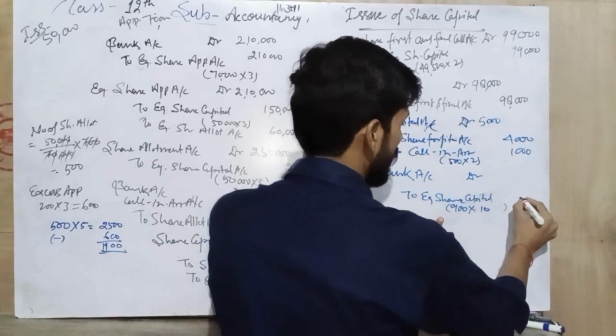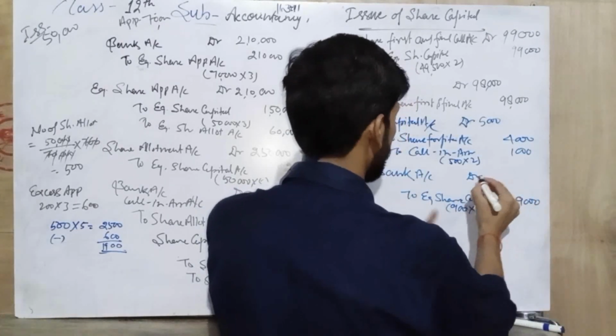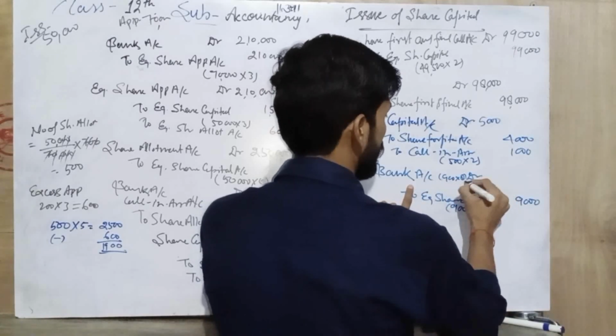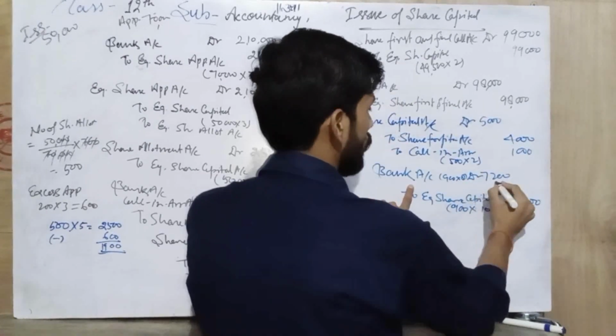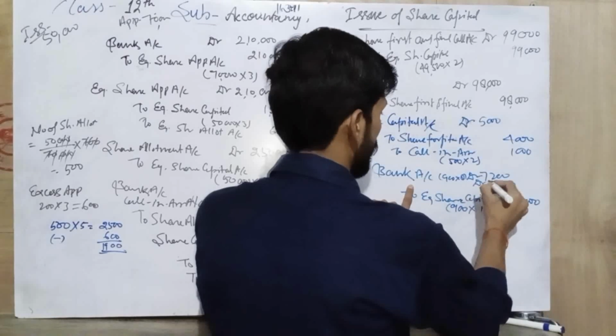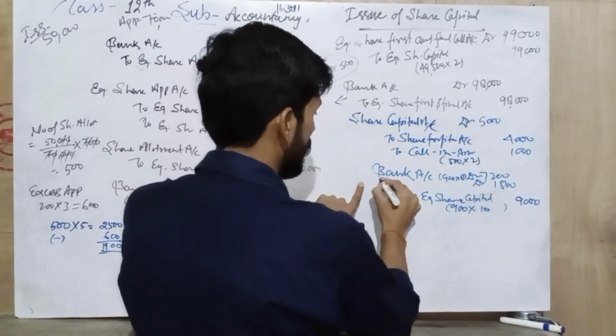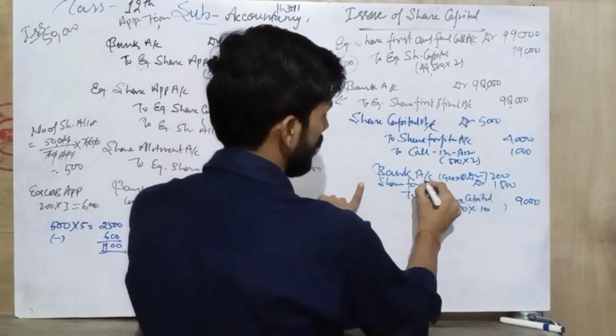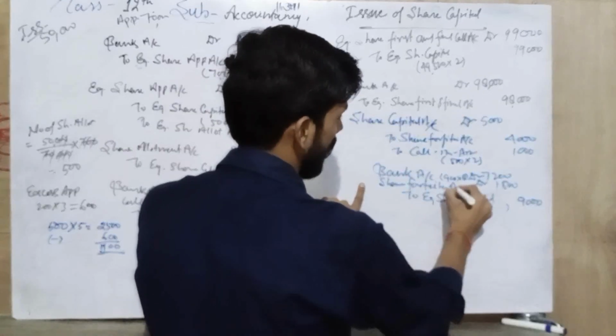So here 10 we have, 9,000, but we receive from 900 into 8, 7,200. So 1,800 we are discounting. So it should be debit to share forfeited account.